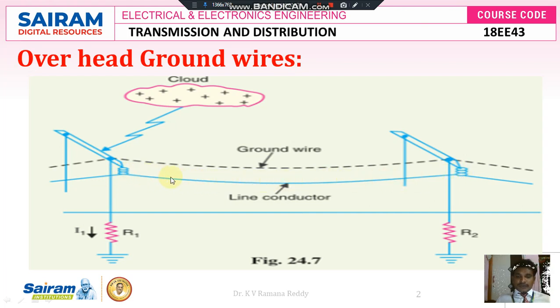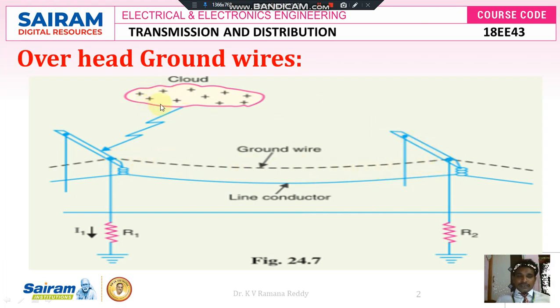If you see this figure very clearly, here this is the actual line conductor. The ground wire is constructed at a greater height than the actual line conductor. So you see the difference between the height of the line conductor and the ground wire. Ground wire height is very high compared to the line conductor. Between the two successive poles, only this ground wire is also connected mechanically.